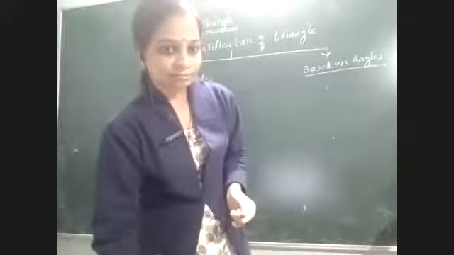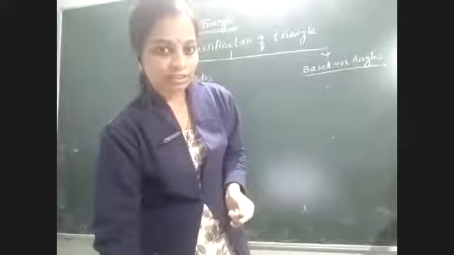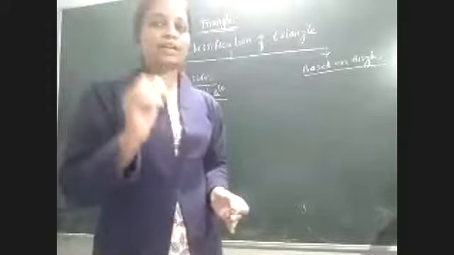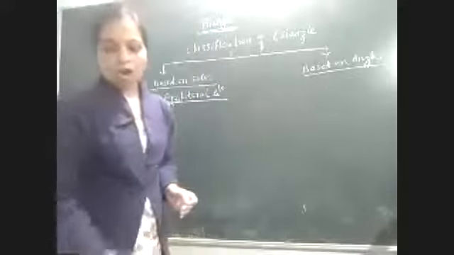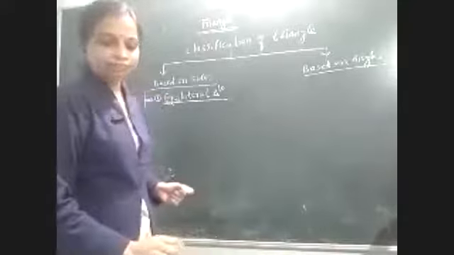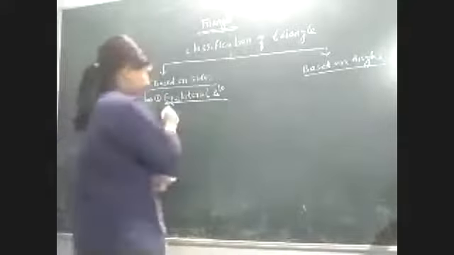Yes, if in the triangle all three sides are equal, that triangle is called an equilateral triangle. So for the equilateral triangle, just write down: all sides are equal.